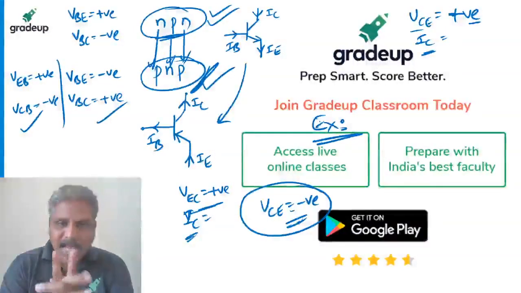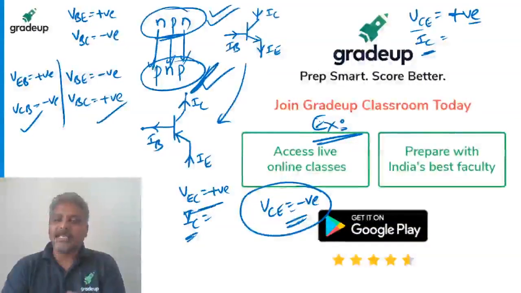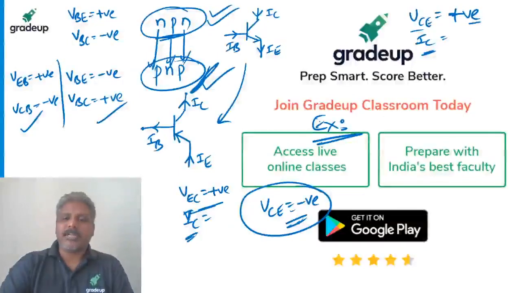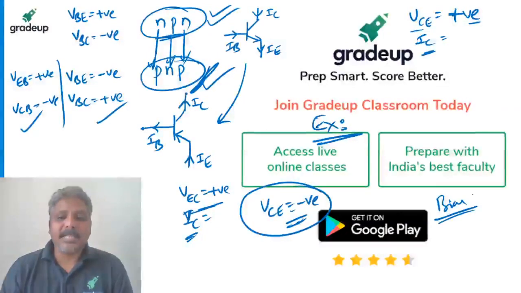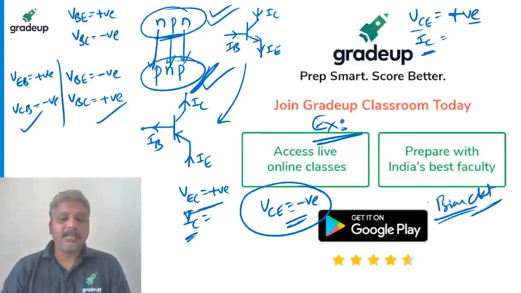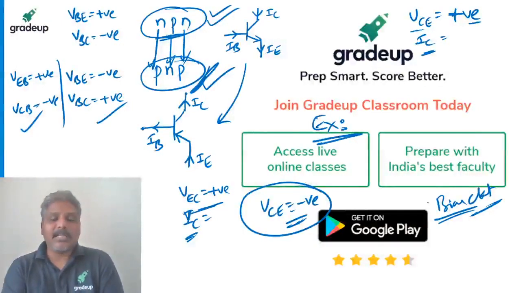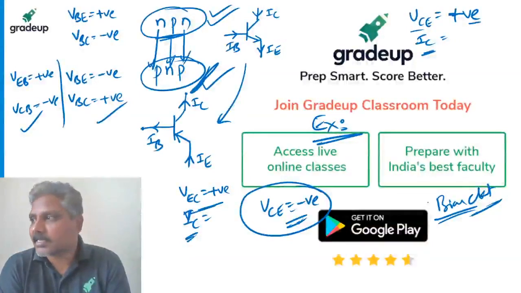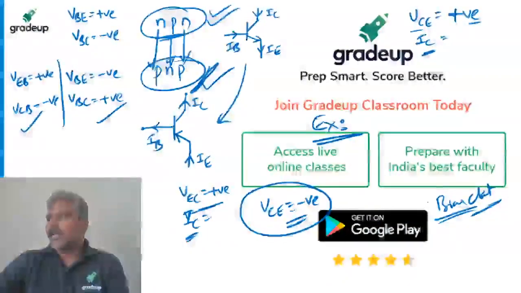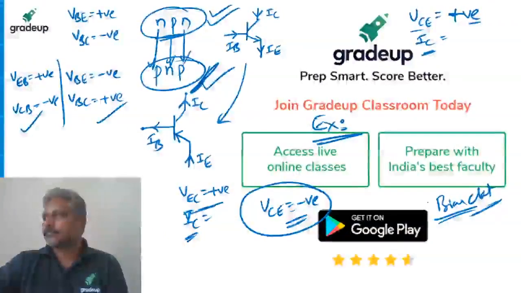In the next class we are going to see some biasing techniques as well as some numericals, some problems also. In the first hour I'll explain biasing with some methods, some circuits, and some numericals also, how the questions will be asked and how to do them. Those things we'll be discussing in the next class. Is it clear, guys? Any more questions you have?